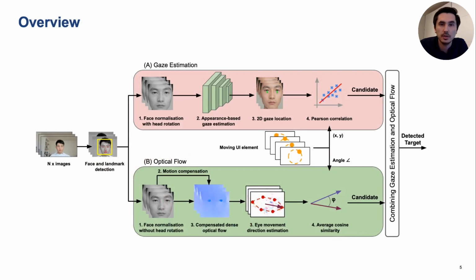Let's have a brief look at our approach. Given a sequence of images, our method first detects the user's face and the facial landmarks. This input is used by both the gaze estimation and optical flow components.